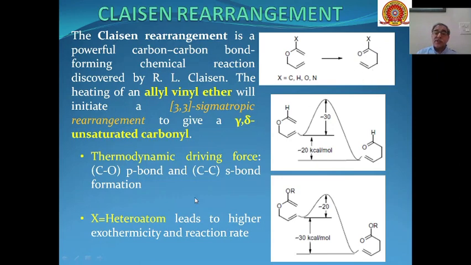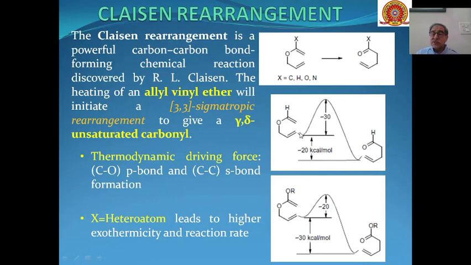During the kinetic studies, it was found that the thermodynamic driving force was for the C=O pi bond and C-C sigma bond formation. We can see over here that if this is hydrogen, and if this is replaced by larger groups like X, that is, H is replaced by a heteroatom, then the reaction becomes highly exothermic and the reaction rate also increases.